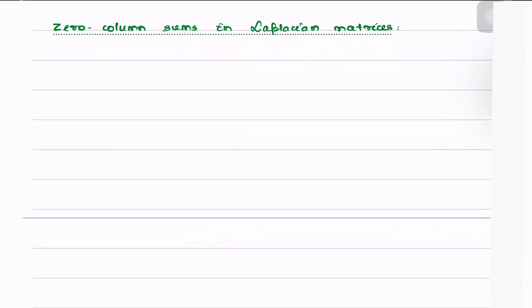Which goes this way. Let G be a weighted digraph containing n number of nodes.